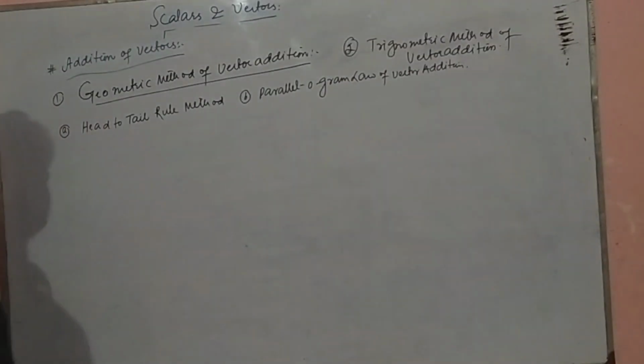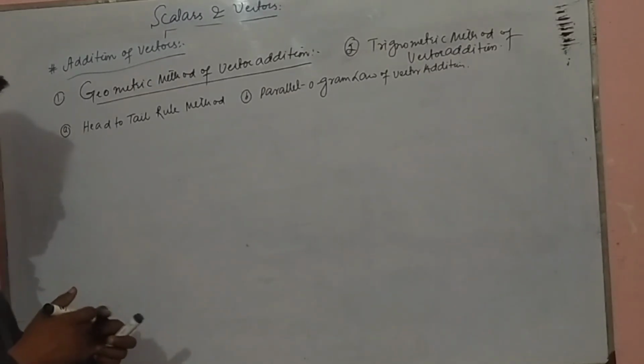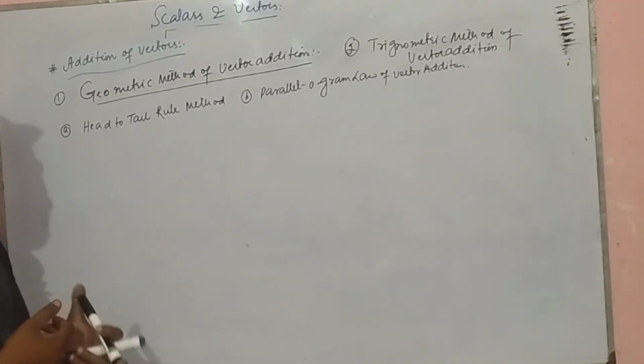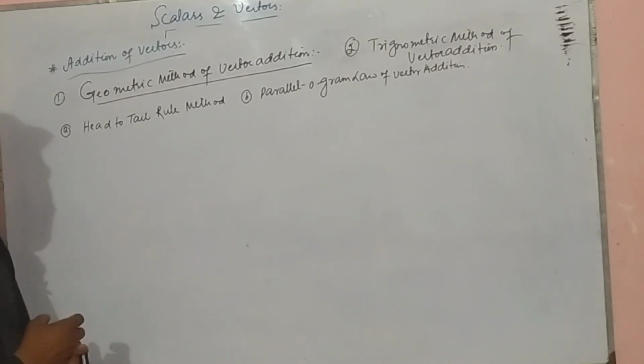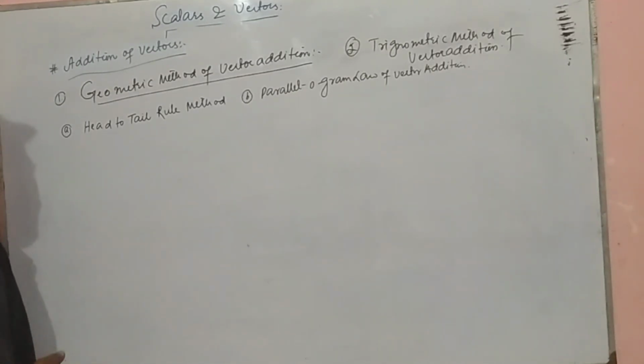So these are two types of geometric method of vector addition, but it has many more types. Whatever type of geometry the vectors form, that is that method of vector addition.